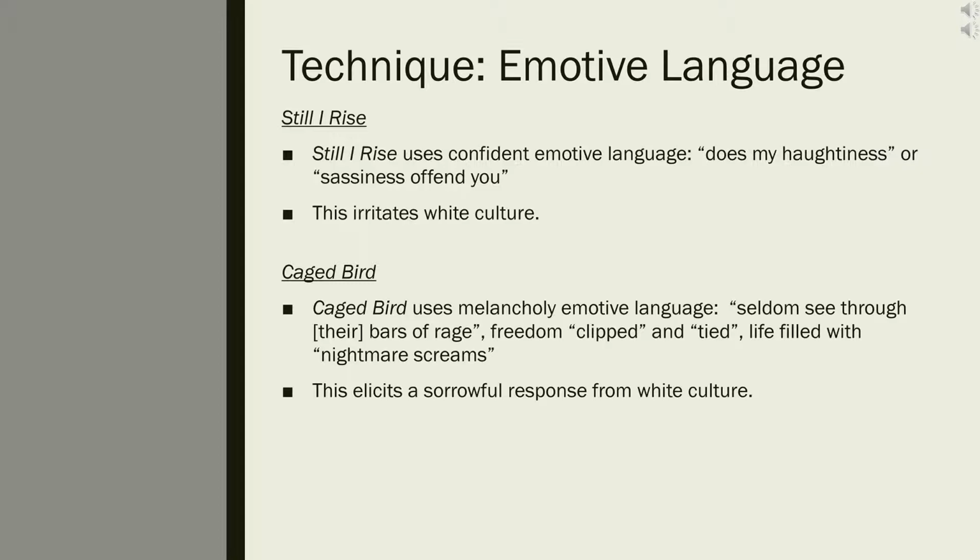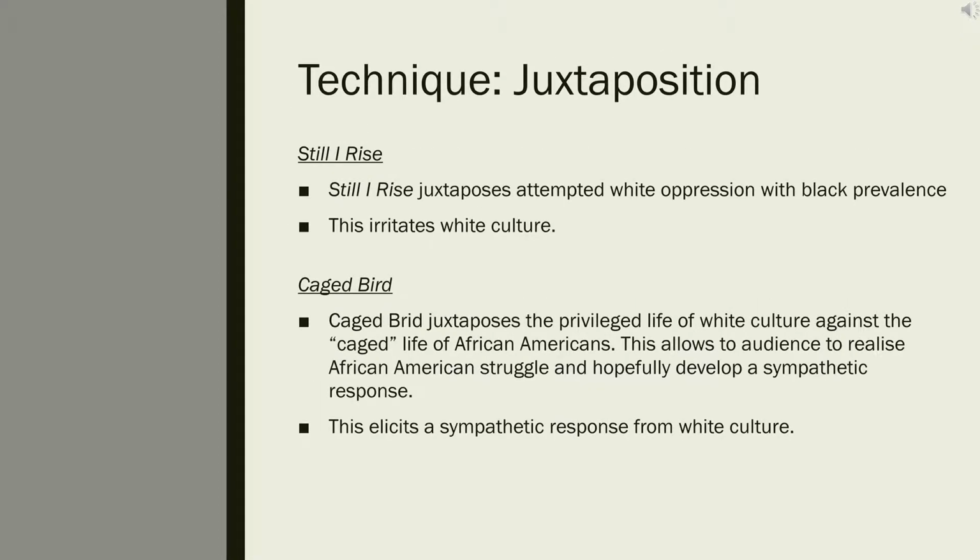positioning them to respond negatively to the treatment of African Americans. Furthermore, juxtaposition contributes to the intended response, with Still I Rise continually contrasting attempted white oppression with black prevalence, showing white culture that their tyrannic rule is unsuccessful, thus eliciting an irritated response. Caged Bird, however, compares the privileged life of white culture against the caged life of African Americans to evoke a remorseful response. Angelou uses common techniques in 2 poems to induce irritated and sorrowful responses from the target audience, being white culture and the civil rights movement.